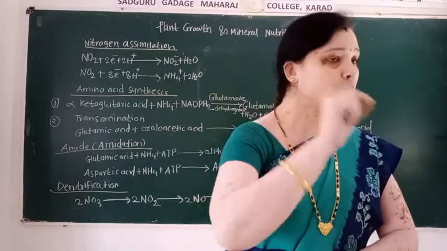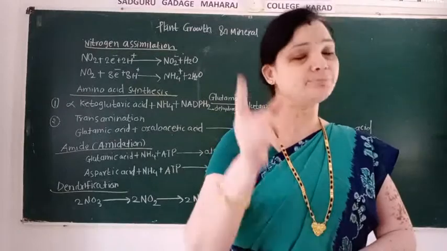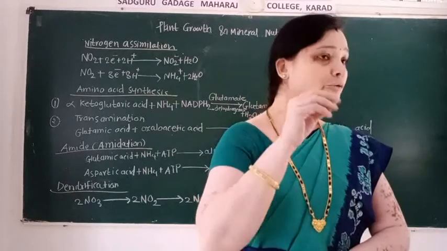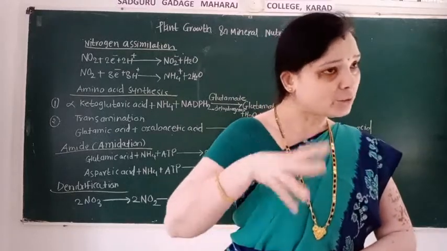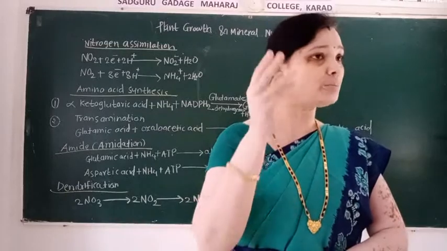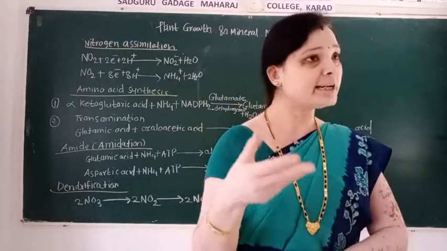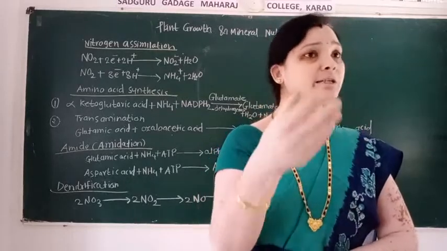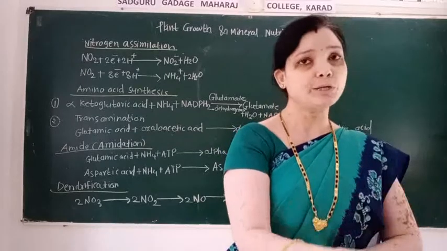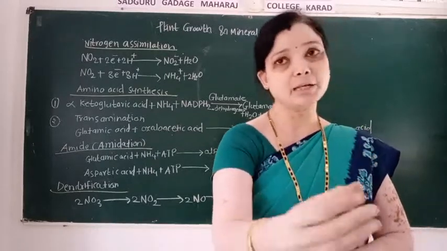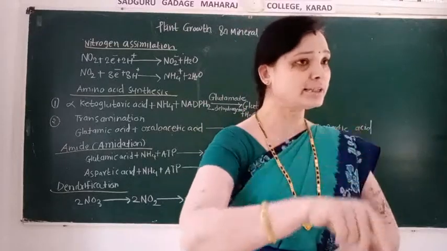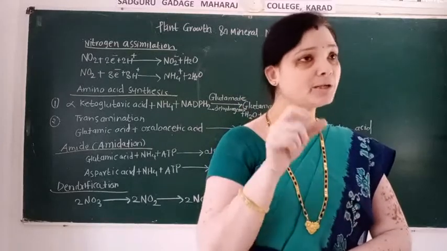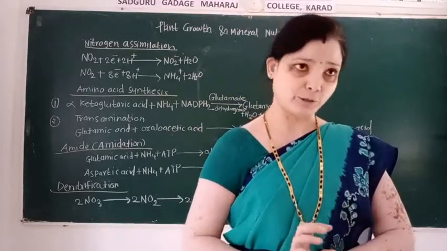But due to the process of ammonification, there is decomposition of the dead plants and animals. So when nitrogen present in organic form in the dead bodies of plants and animals gets reduced into ammonia, ammonification is the second major step involved in the nitrogen cycle. Nitrogen cycle means the movement of nitrogen into the atmosphere, geosphere and biosphere.